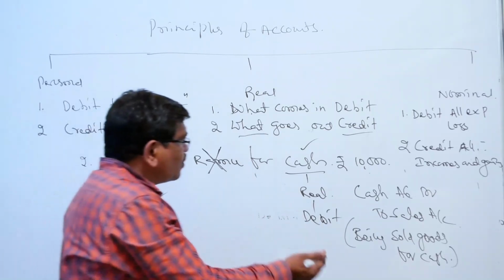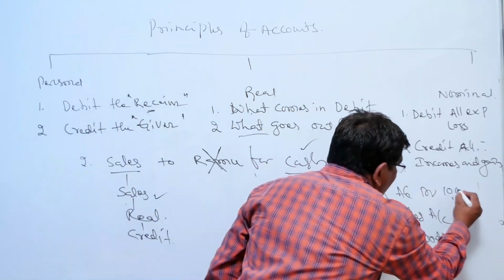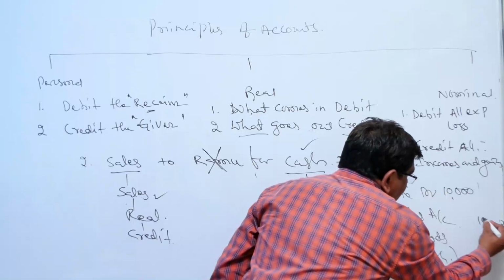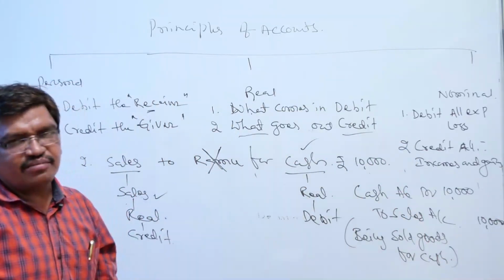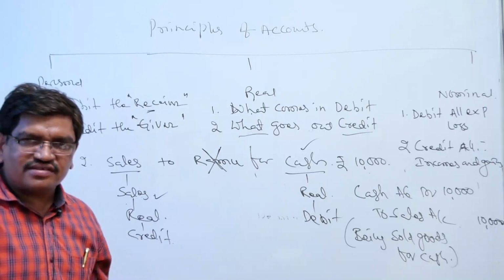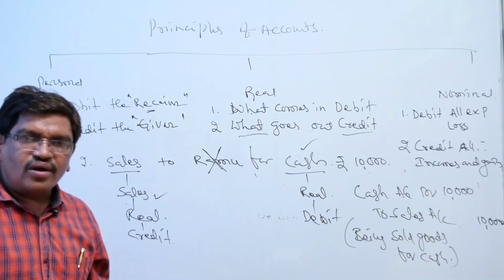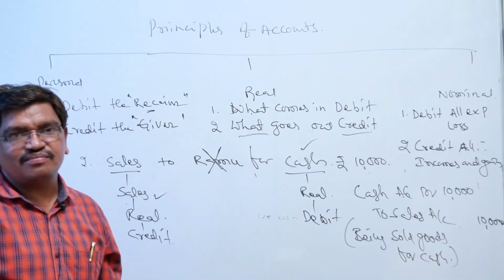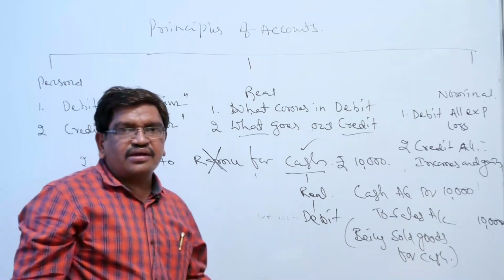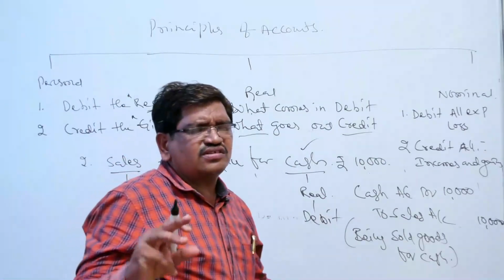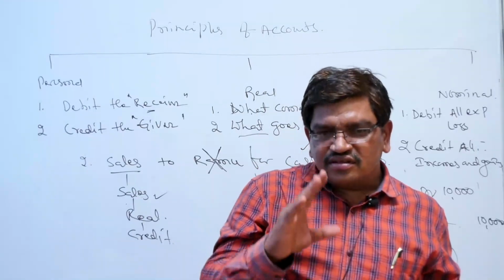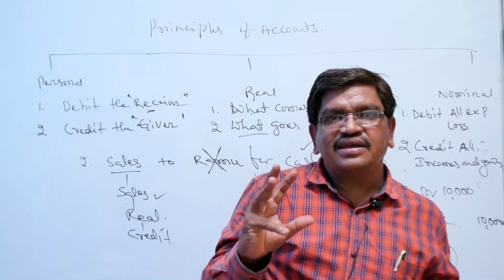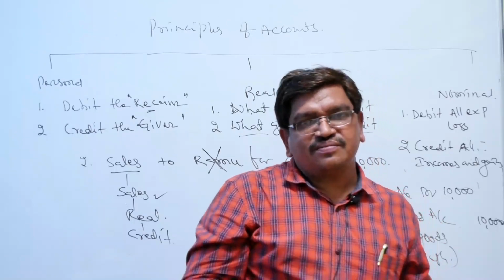And you write the amount here, related to the debit, you write the 10,000, and related to the credit, you write the 10,000. This system is called the entry making system. We have to make entries for all these transactions, a number of transactions. The system is called entry making system.